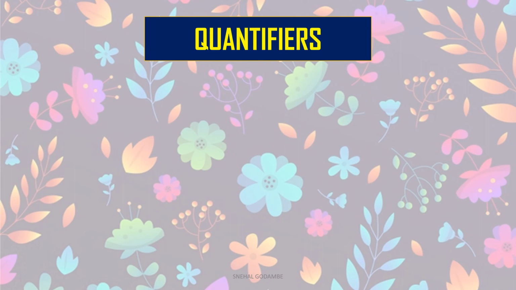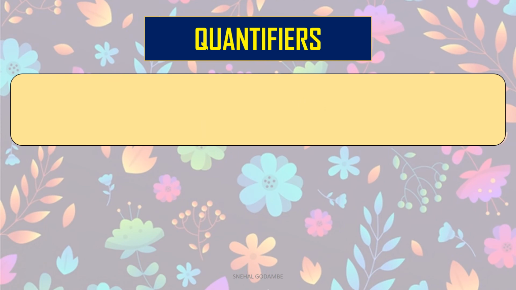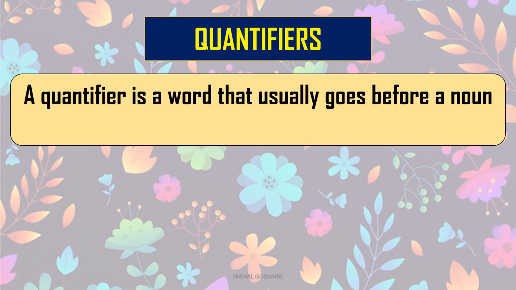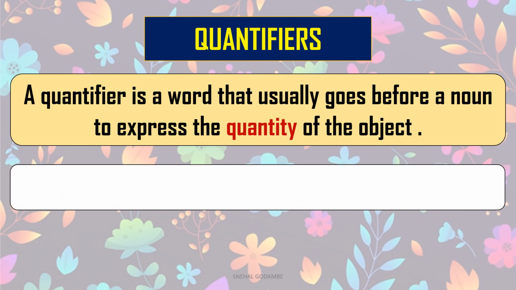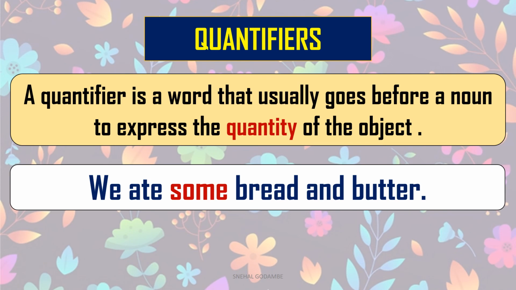Let's move to the fourth type of determiner, that is quantifier. Very easy to understand because it shows you the quantity. A quantifier is a word that usually goes before a noun to express the quantity of the object. Okay, very easy to find out in a sentence. Look at the sentence. We ate some bread and butter. Look at the word in red, some. How much? Some bread and butter. So when we want to know the quantity of some object or noun, the word which defines that quantity is known as the quantifier.